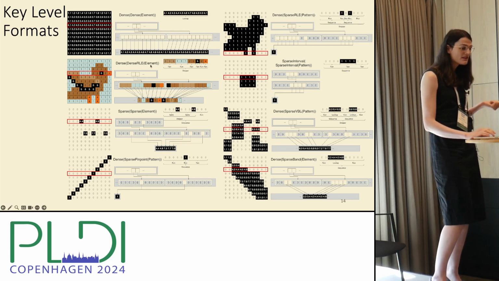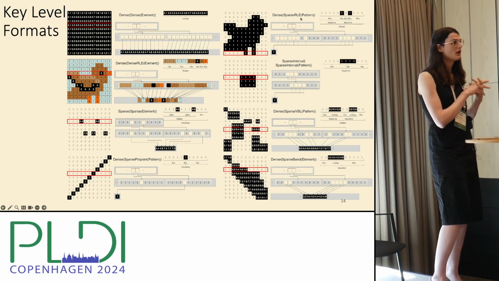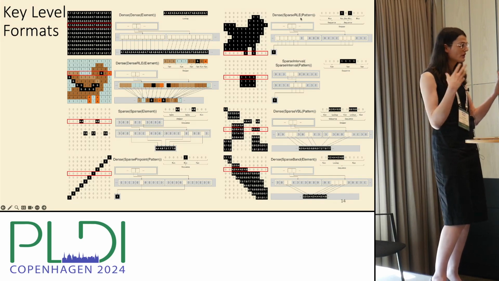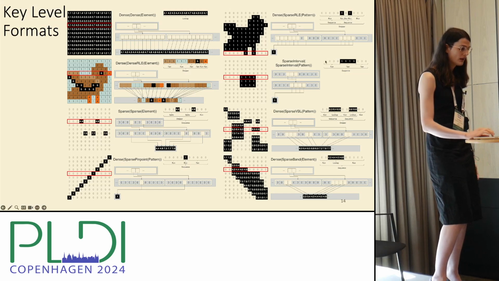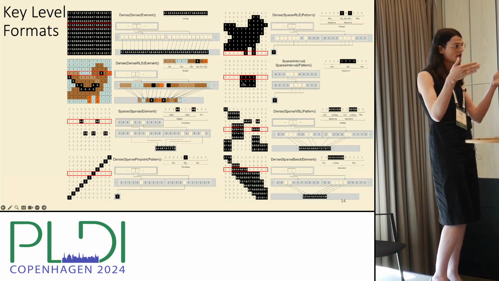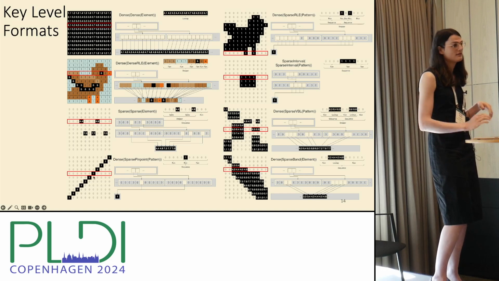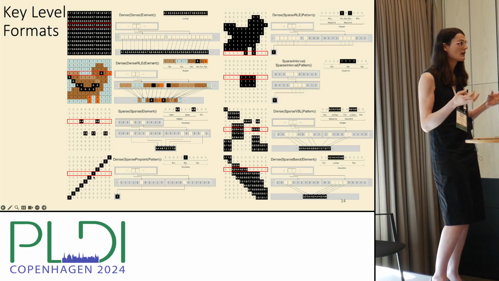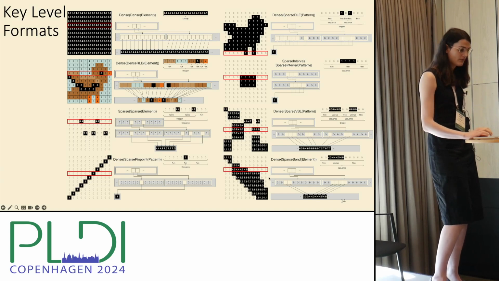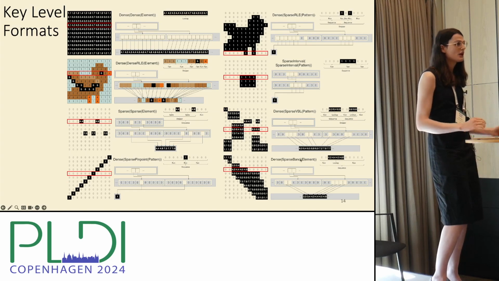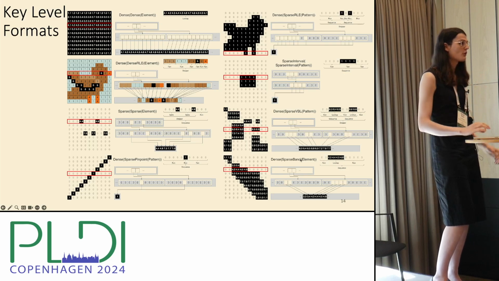Some of the new ones that I think are interesting is you have dense RLE. You might also have sparse RLE if you need to represent more of a mask with contiguous regions, and we find that sparse RLE is usually the more useful variant. You can also represent, say, our range query, right? If you only have a single run, we call that an interval. If you only have a single point, maybe you're doing a permutation matrix, we call that a pinpoint. And of course, if you only have a single block, we call that a band because it looks like a row of a banded matrix.